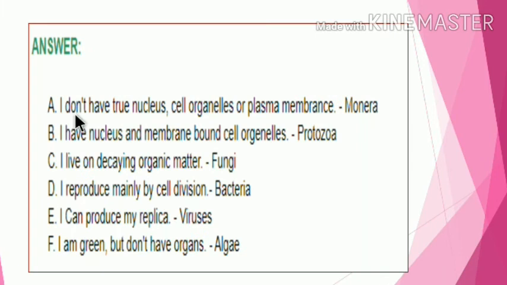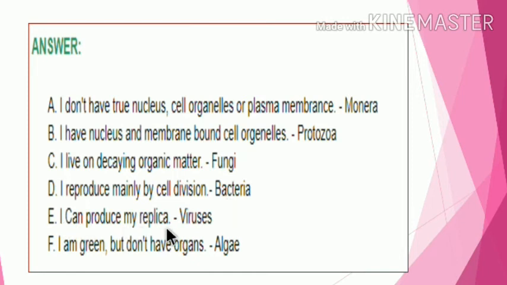Answer of first, I don't have true nucleus, cell organelles or plasma membrane. It is related to the kingdom Monera. Second one, I have nucleus and membrane bound cell organelles: protozoa. I live on decaying organic matter: fungi. I reproduce mainly by cell division: bacteria, which is binary division.